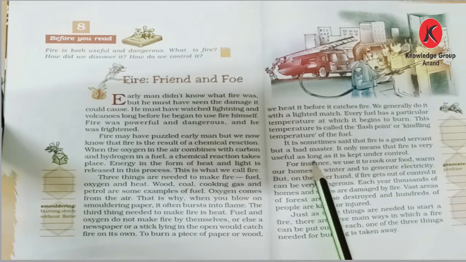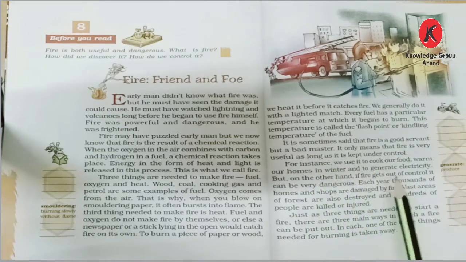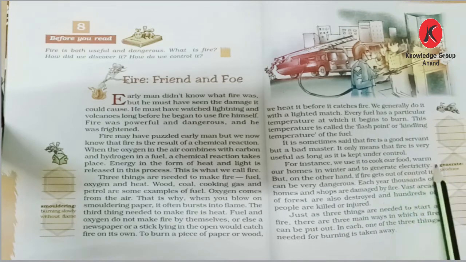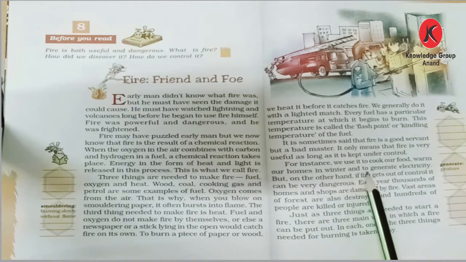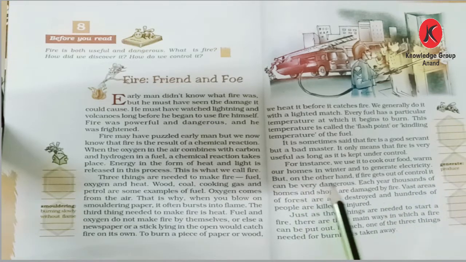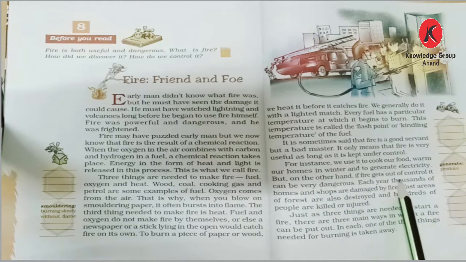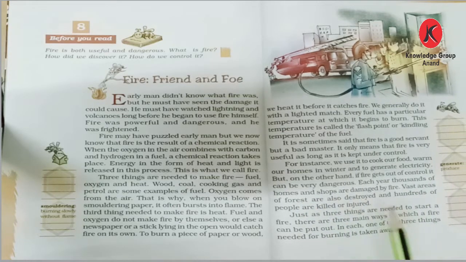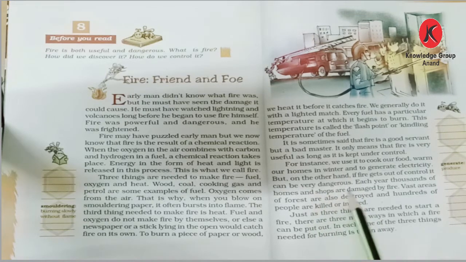For instance, we use it to cook our food, warm our homes in winter and generate electricity. But if fire gets out of control, it can be very dangerous for our life.